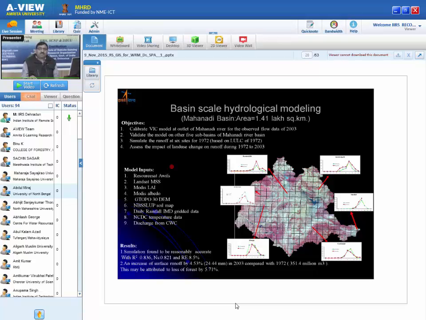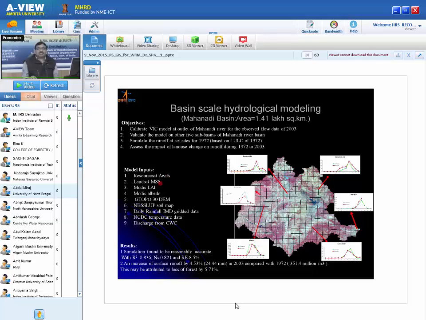So we have analyzed this using the VIC model. What we have done is run the model for 1972 and 2003, and we tried to understand how much change there is in the land use land cover and how it influenced the hydrology. You can see this time series graph, a hydrograph. This is basically a graph between time and discharge in the river, and we found a very surprising result.